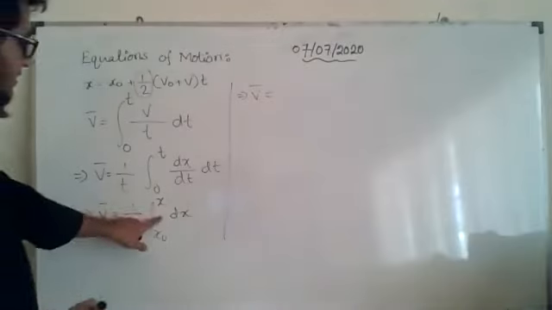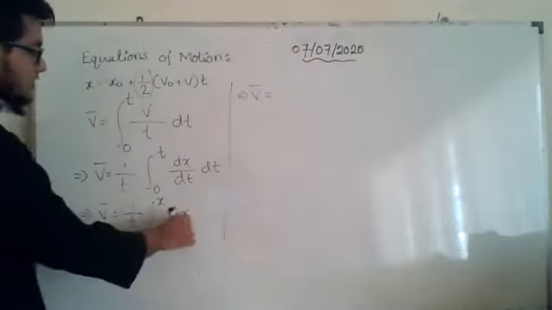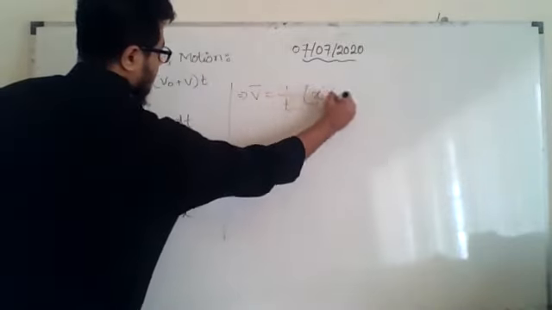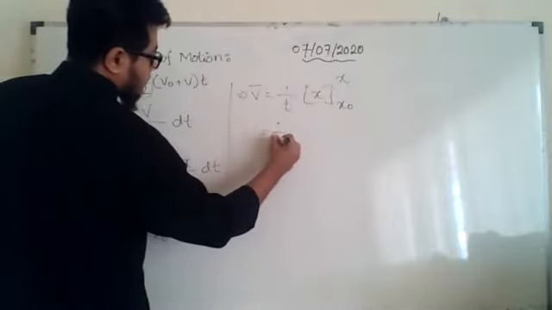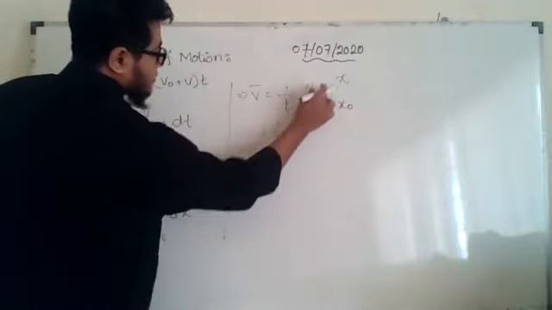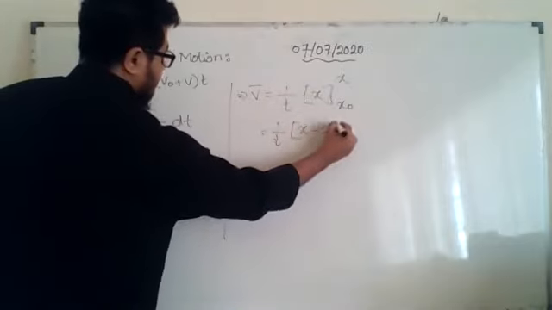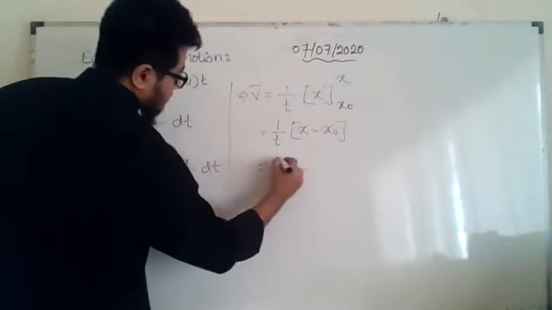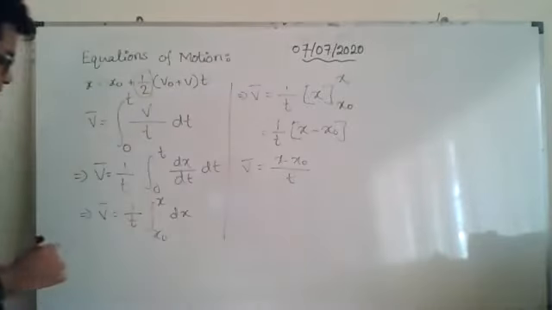Okay, as there is nothing between integration and differentiation, they will balance each other. Only x will be there. Upper limit, lower limit, and we know that at first we will replace this by the upper limit minus we will replace this by the lower limit. So this becomes (x minus x naught) divided by t is equal to v bar.